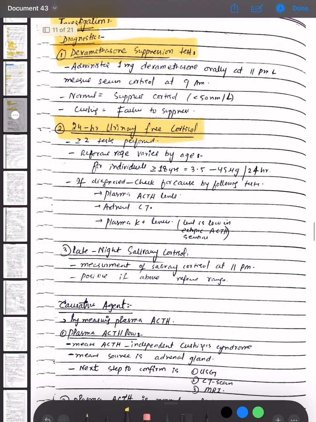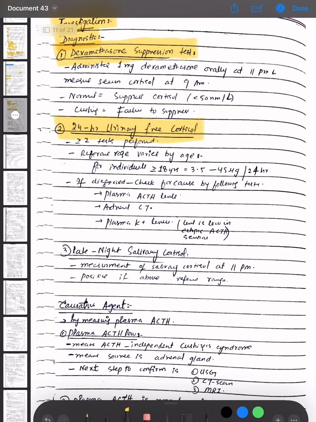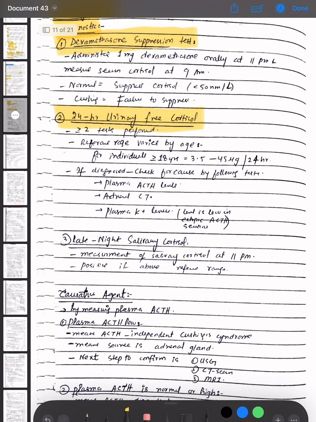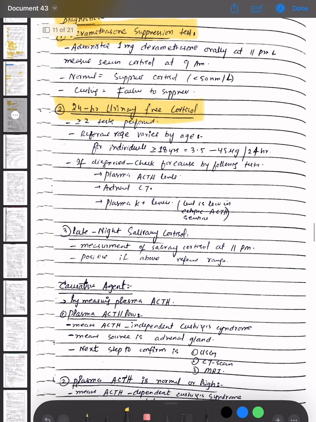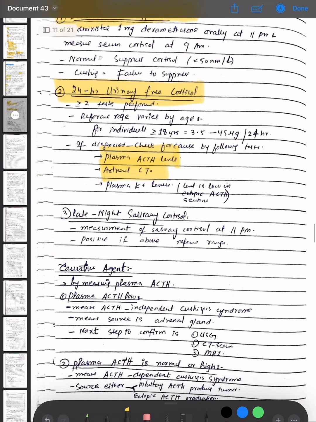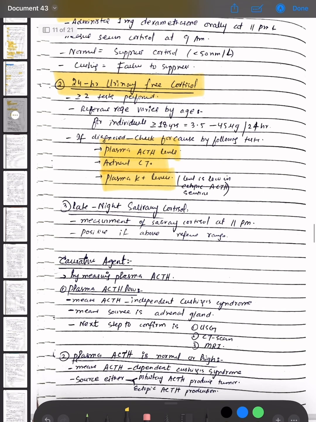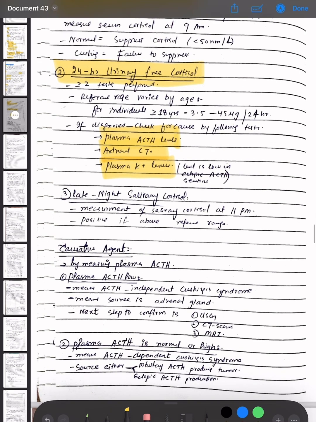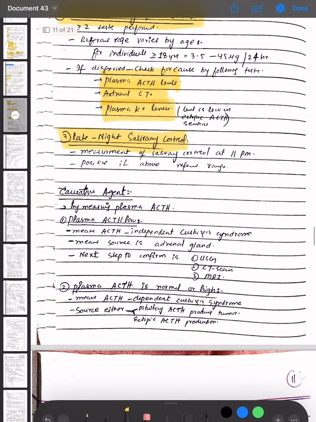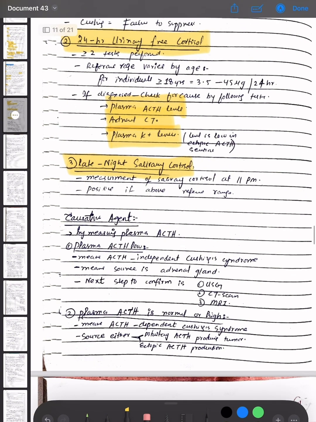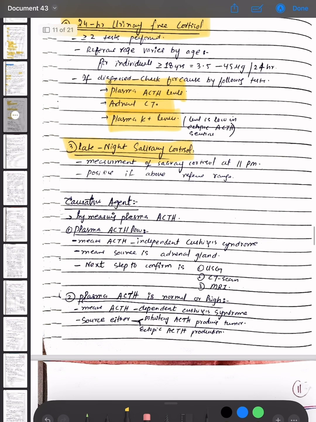The reference range varies by age; for individuals greater than or equal to 18 years, it is 3.5 to 4.5 microgram per 24 hours. If diagnosed, then check for the cause by the following tests: plasma ACTH, adrenocorticotrophic hormone level, and plasma potassium level. Level is low in ectopic ACTH secretion. Then late night salivary cortisol can also be used for the diagnosis: measurement of salivary cortisol at 11 pm, and it is positive if above the reference range.